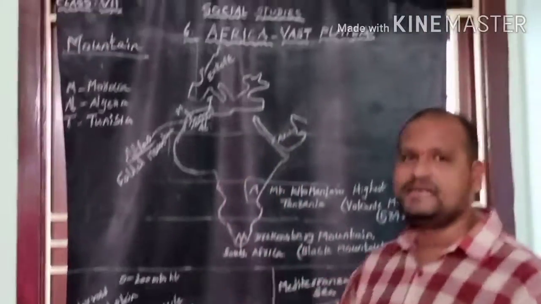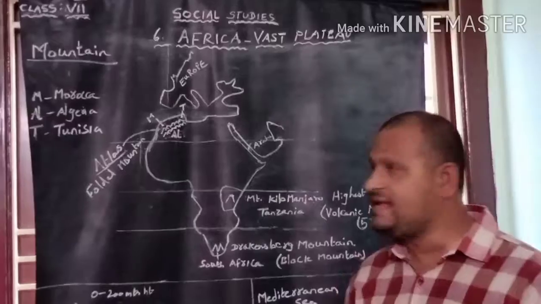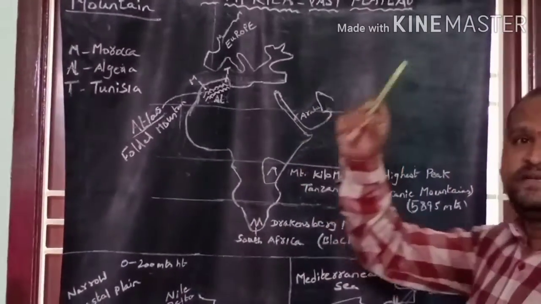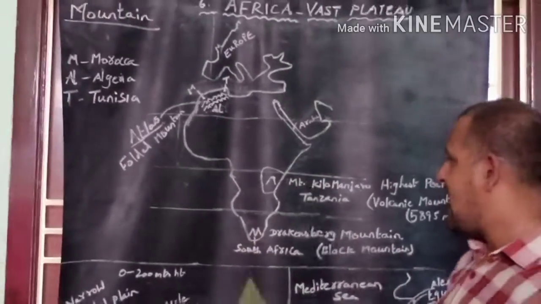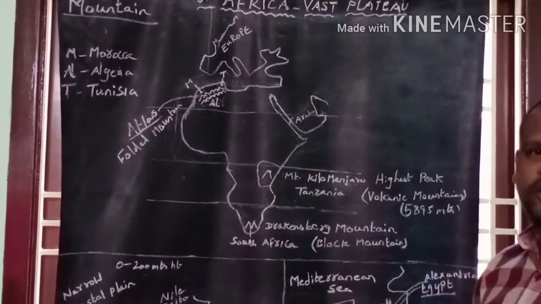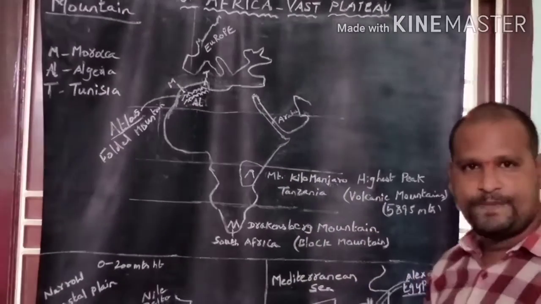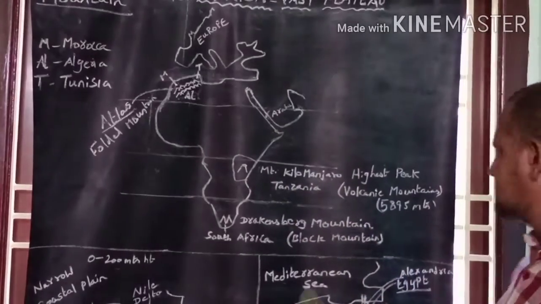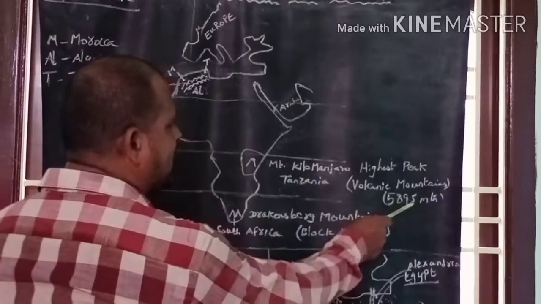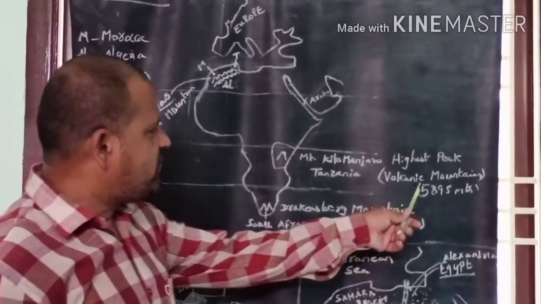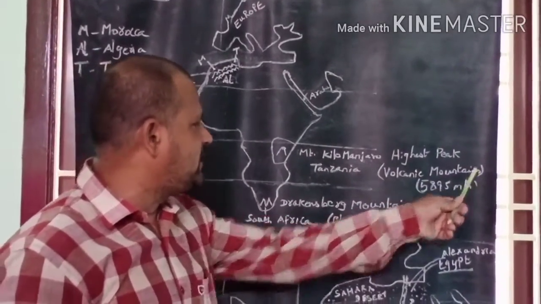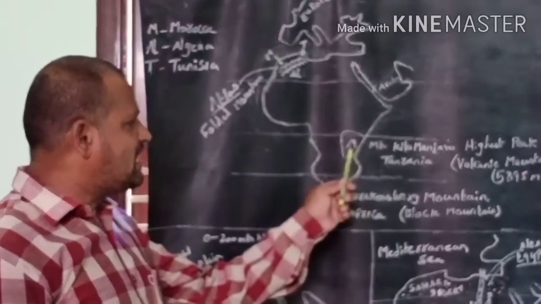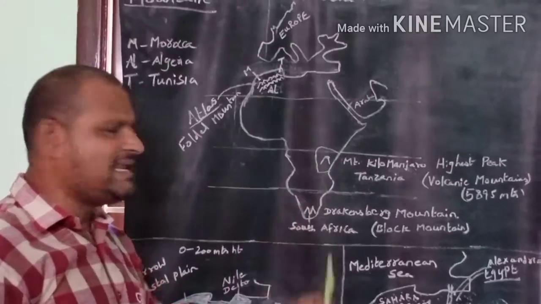Let us discuss the important mountains in the African continent. The highest peak in the African continent is Mount Kilimanjaro. Its height is 5,895 meters. Mount Kilimanjaro is located in Tanzania.